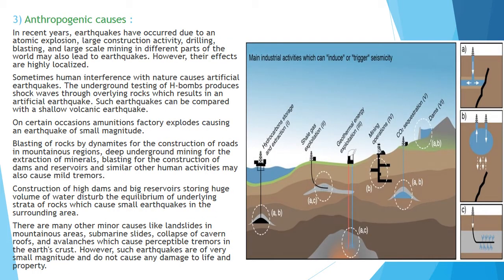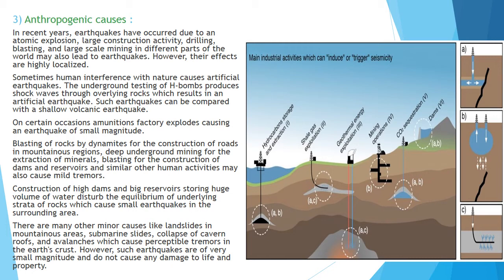Now, next is anthropogenic causes. In recent times, earthquakes have occurred due to atomic explosions, large construction activity, drilling, blasting, and large scale mining in different parts of the world. However, their effects are highly localized. So there are a lot of activities where humans are creating disturbance inside the earth's crust. Activities like atomic explosion, large construction, drilling, blasting, and mining are all leading to earthquakes.